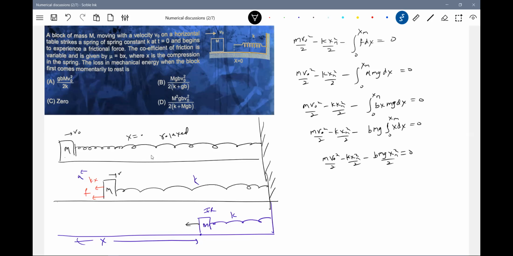I just changed the symbols. This is x m, maximum compression. So this k x m will act in this direction, and the friction direction has to be changed. So it will be in this direction. Now that k x m should be equal to f dash, you write it. The two frictions cannot be the same, no? What is f dash? F dash should be equal to mu m g, where mu will be b x m, so b x m into m g.